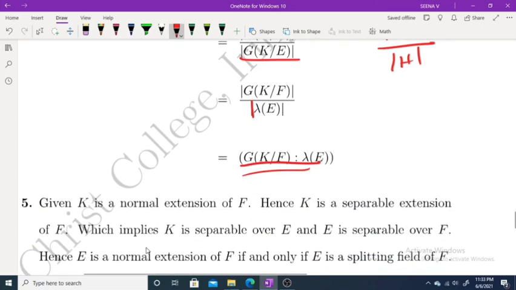Therefore that is equal to the index of lambda E in G of K over F.